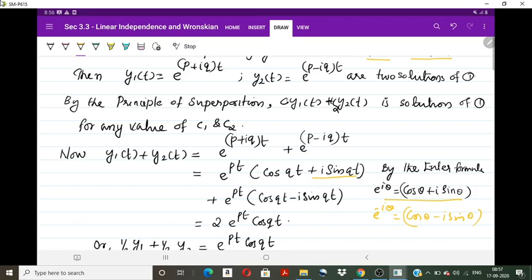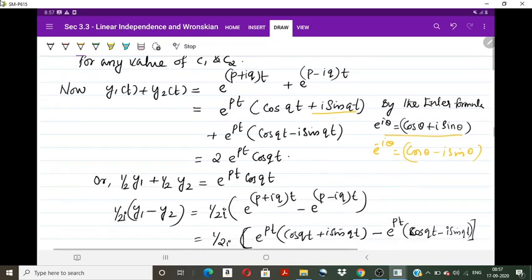So adding, the sine term will get cancelled. Then we will get 2 into e raised to pt cos qt, or half into, taking these 2 into the left side, we have 1 by 2 y1 plus 1 by 2 y2 is equal to e raised to pt cos qt.